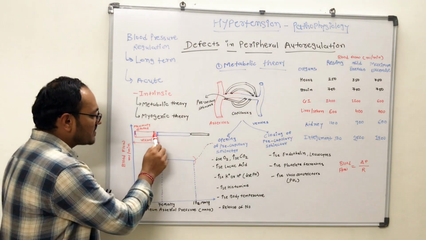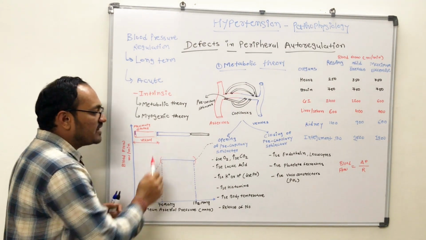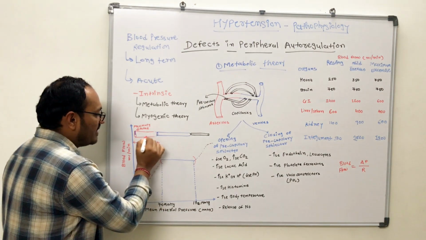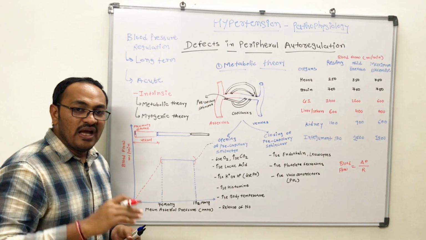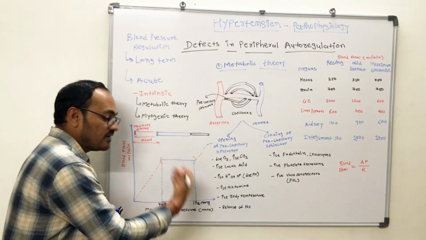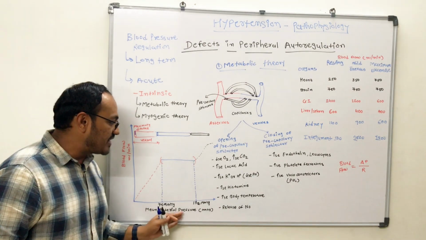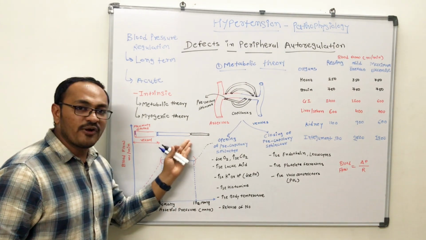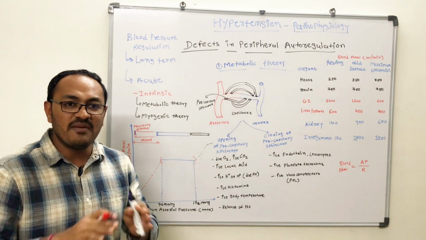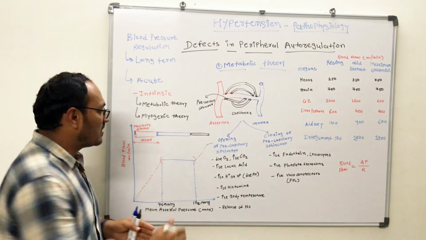After this juncture, there will be a little bit of constriction of the artery, and the artery gets constricted compared to the earlier phase. Upon increase in the mean arterial pressure, for a certain period of time there will be no increase in blood flow, because the diameter of the artery again got stagnant.